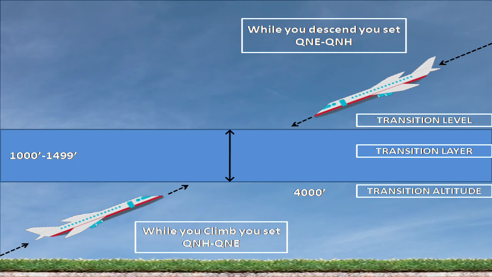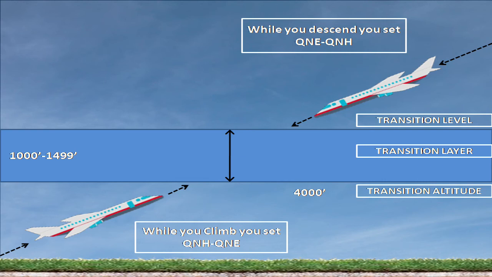So above flight level 50, everybody sets QNE, the standard setting, as we have already discussed, 1013.25 hectopascal, so that we are all on the same setting and can get proper separation without any confusion, guys. All right guys, I hope all three terms are clear to you. In case of anything, you can get back to me.